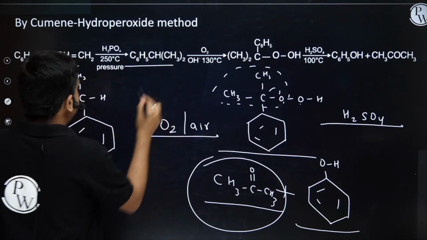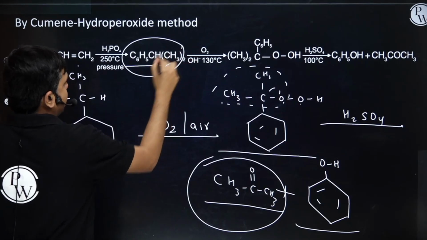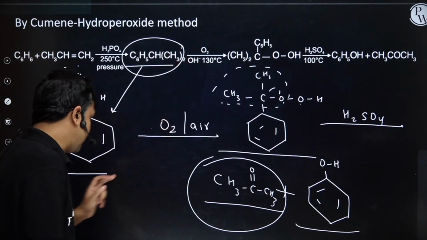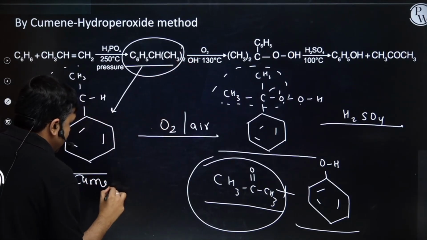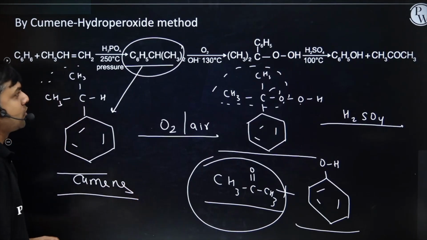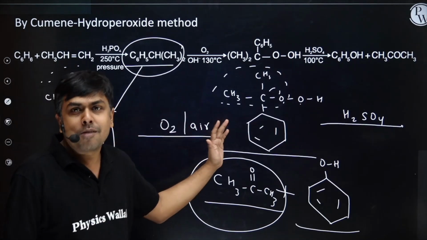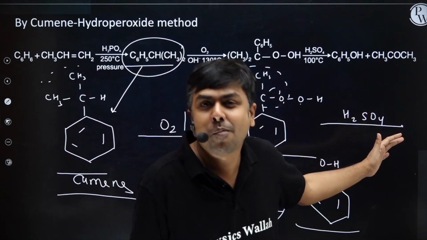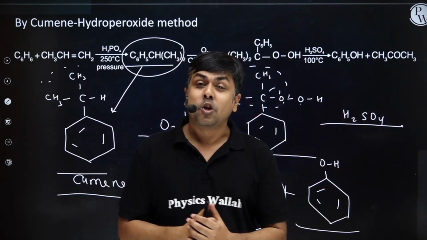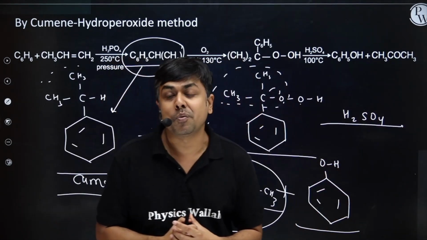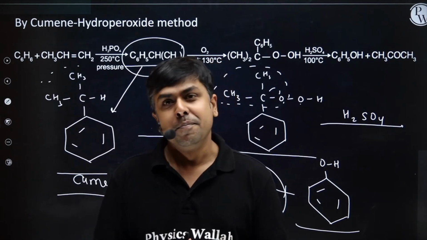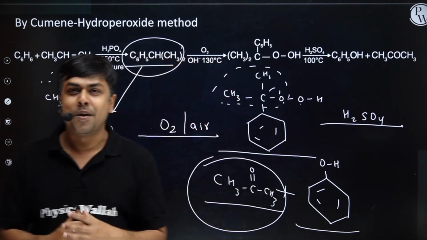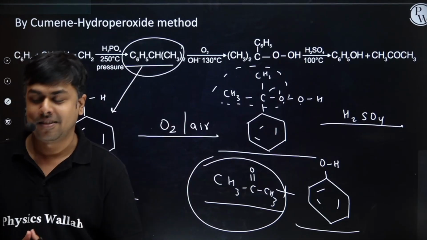So this step I have written directly from this step, right? This is cumene, isopropylbenzene. This cumene on treatment with oxygen forms cumene hydroperoxide, and cumene hydroperoxide on treatment with acid forms phenol plus acetone. I hope you understood this one.